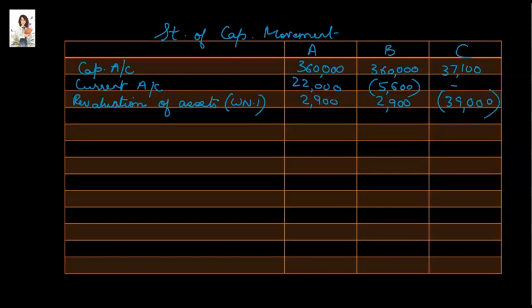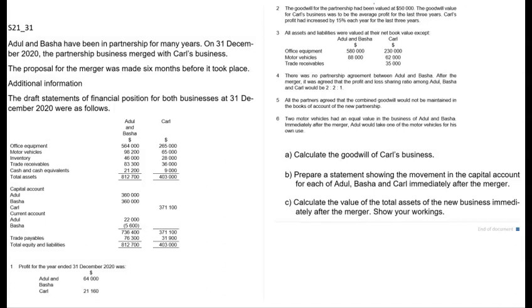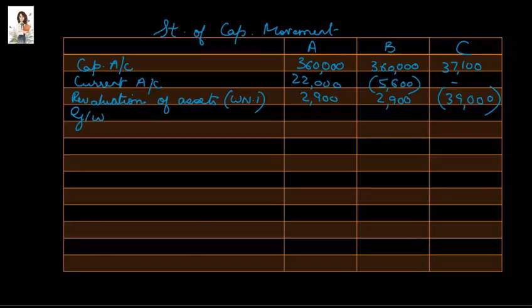Another item that will increase the capital of the merged business will be goodwill. So let us look at that next. So we know that the goodwill for the partnership firm has been valued at $50,000. We also know that there was no partnership agreement between Adul and Basha, so everything will be divided equally. And we have already computed the goodwill for Karl's business in part A of this question. So goodwill of $50,000 divided equally between Adul and Basha, and we have computed 18,520 as the goodwill of Karl's business.